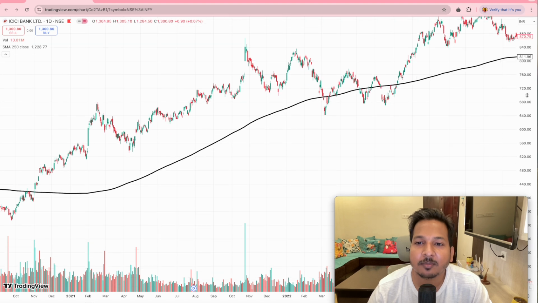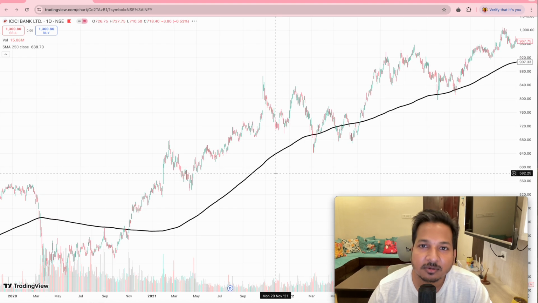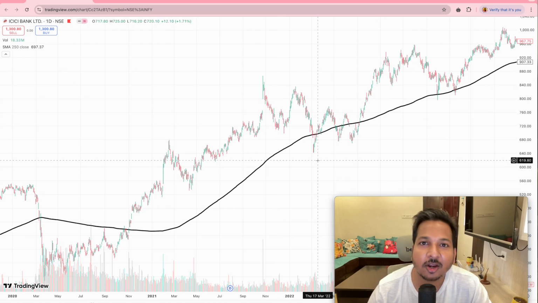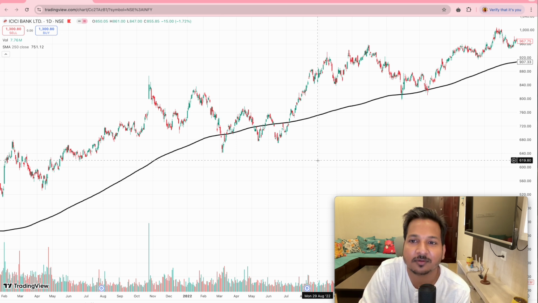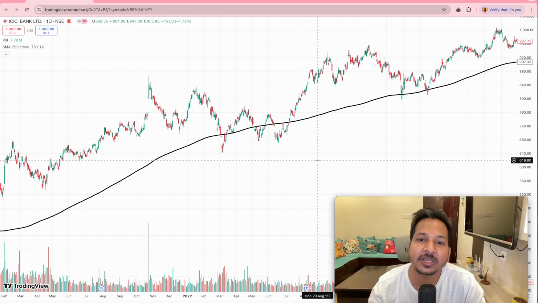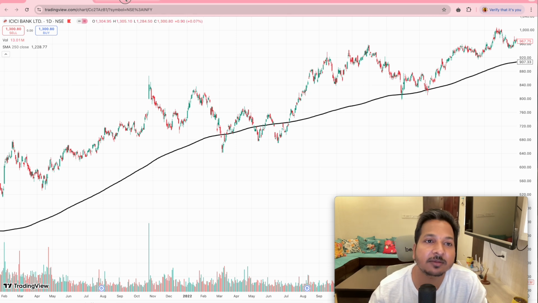Like you are keeping your money in FD, treat this as the second option to FD, and don't put more of your money in mutual funds also, because there also you don't know which mutual fund will perform or not, or which stocks are in that mutual fund. You can buy some good quality companies of your own when they are below the 250-day moving average.